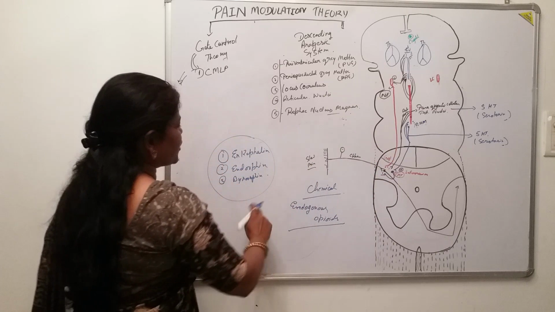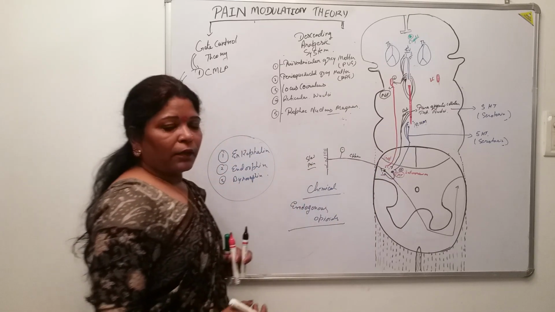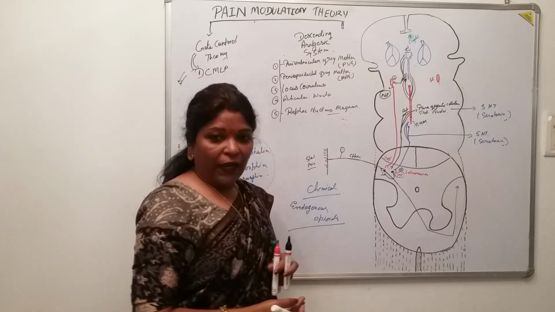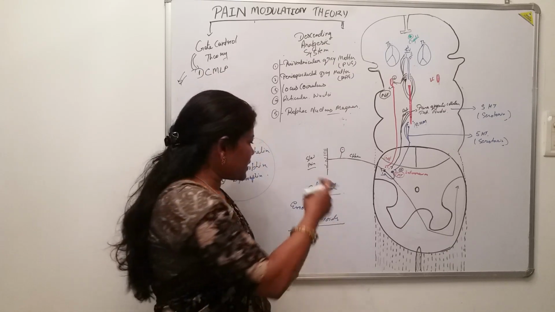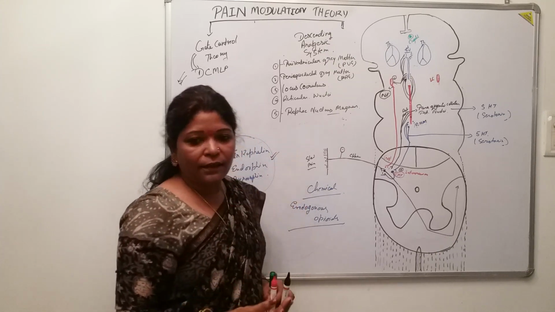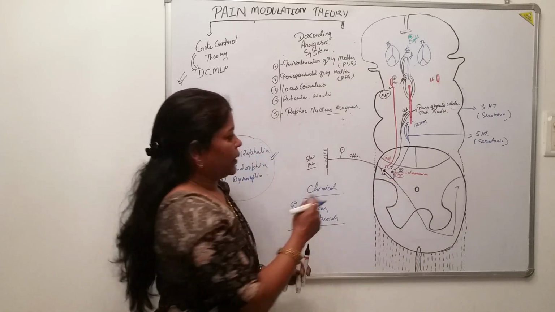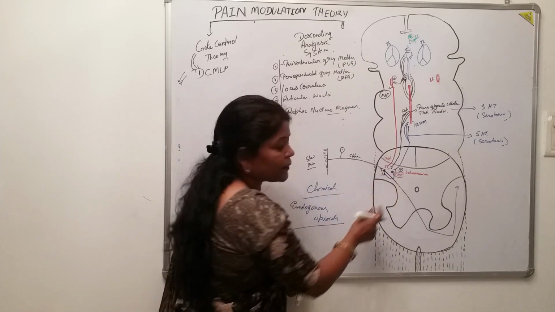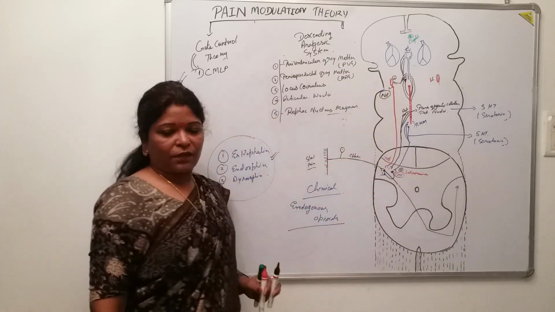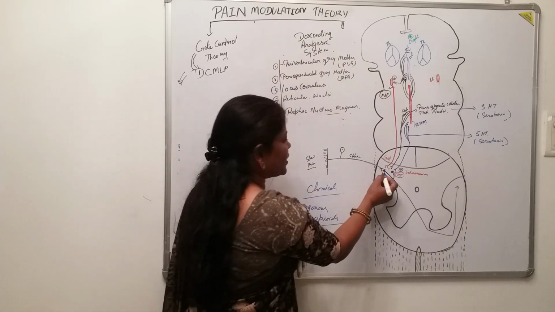These are the natural opioids, the endogenous opioids. The opioids mean, suppose the morphine. In a patient with pain, you give which drug? Morphine. So these endogenous opioids are the natural, morphine-like chemicals which are liberated inside our body at this very point by the stimulation of these interneurons via the descending fibers which are coming from those gray matter.